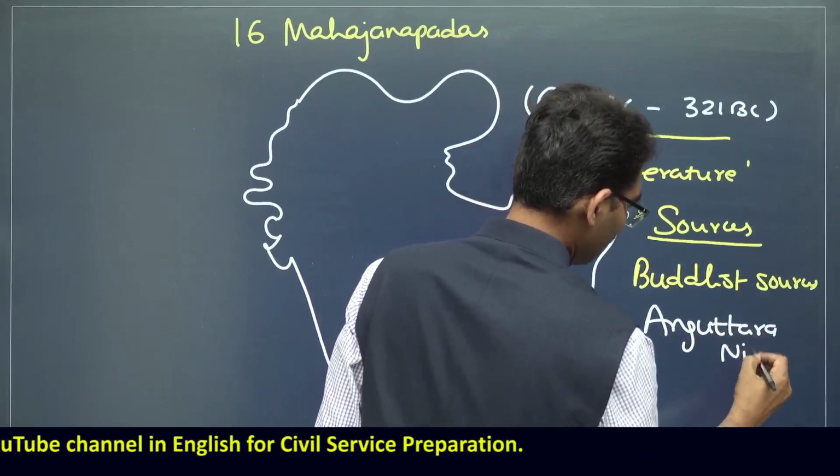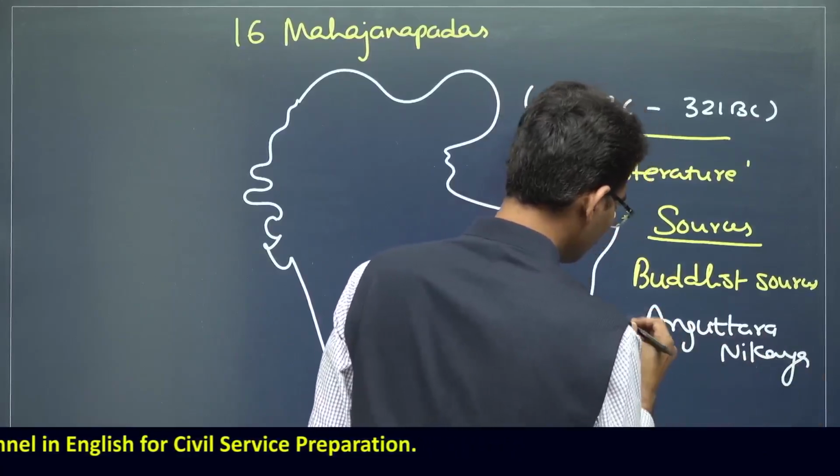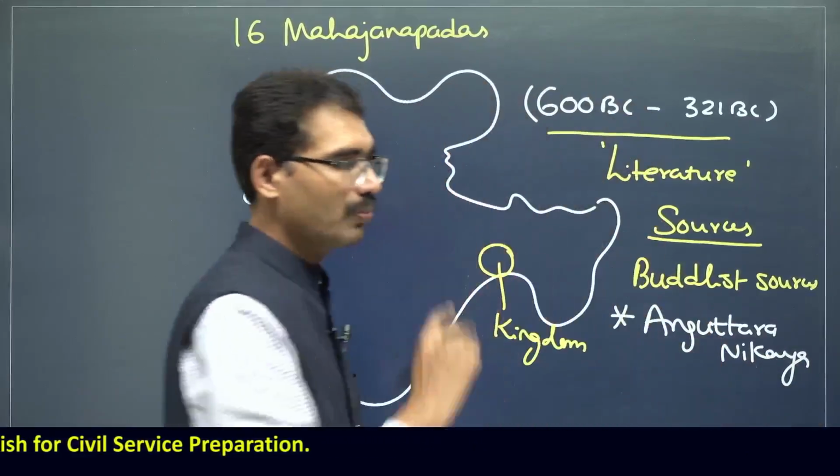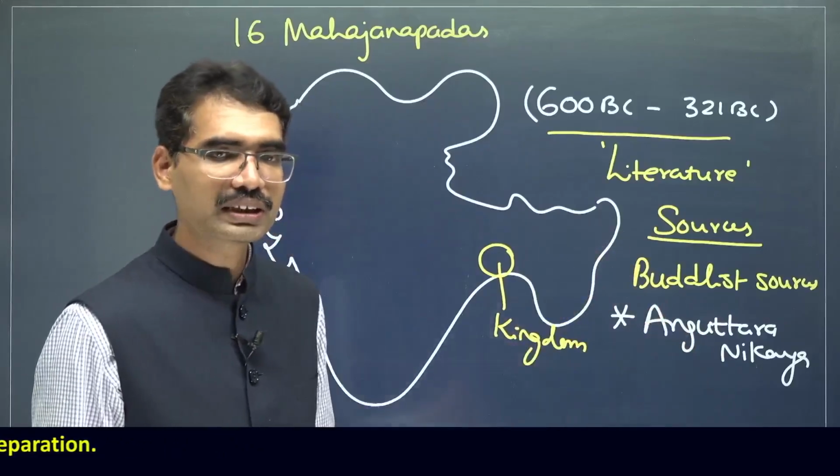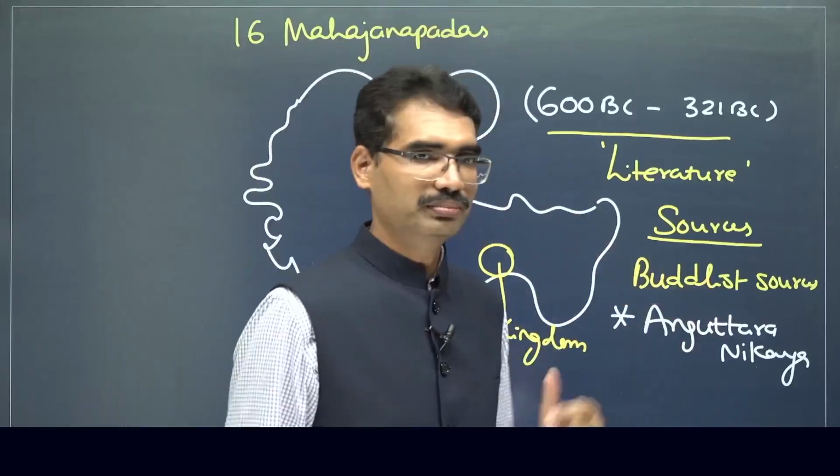Anguttara Nikaya. Prelims question: from which text do we know about Mahajanapadas? Very important prelims question. Anguttara Nikaya. It is related to which religion? Buddhism.